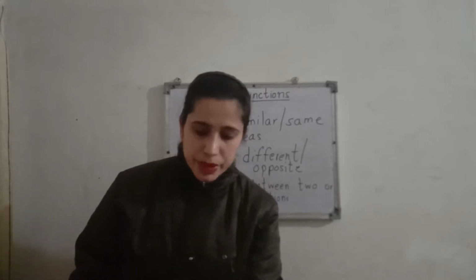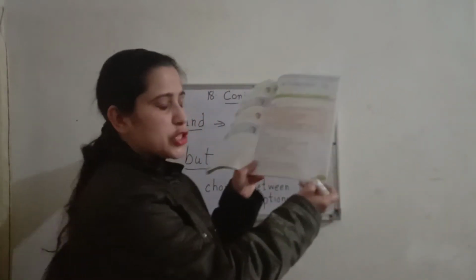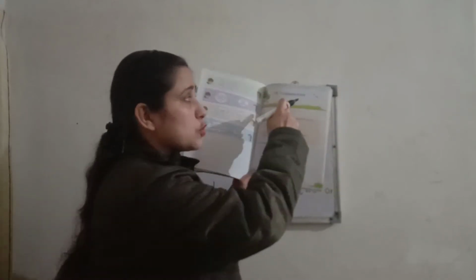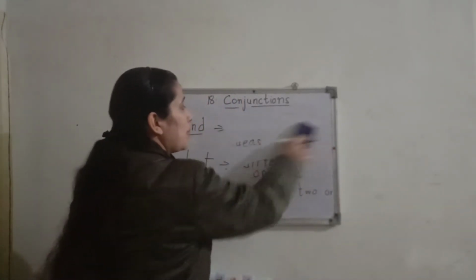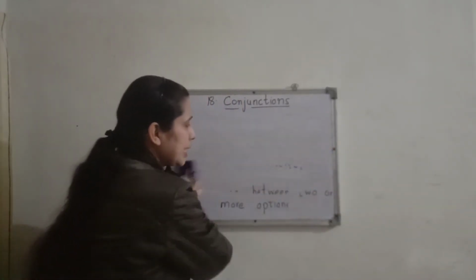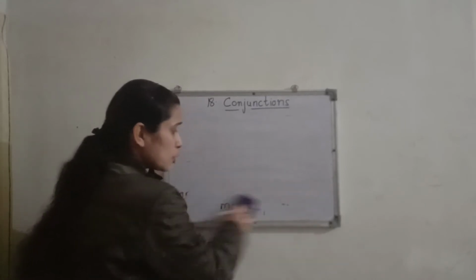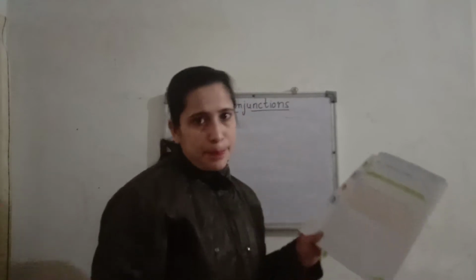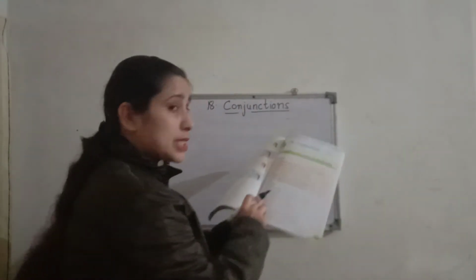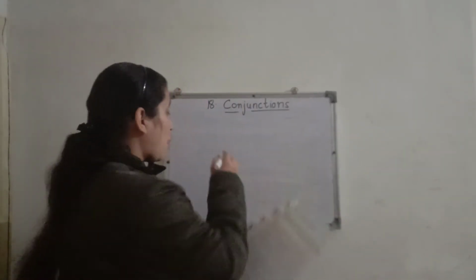So children, we will do exercises on page number 99. First priority is to put today's date, and then you have to read the heading. Without reading the heading nobody will do any work. Keep in mind children, 2 and 3 I will solve and the rest you will solve, and you will send me the picture of that. I will see whether my children have understood or not.